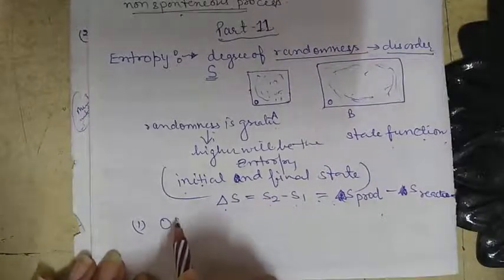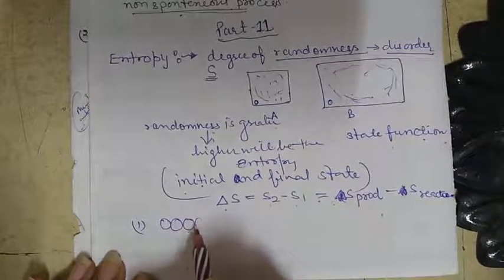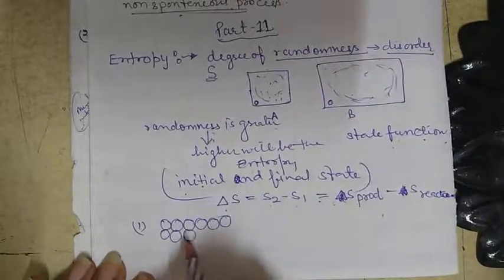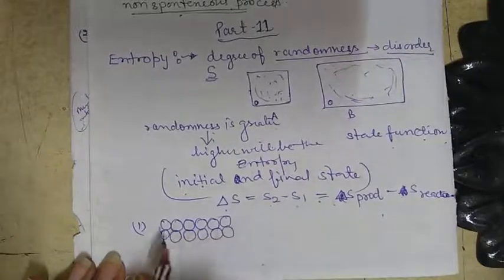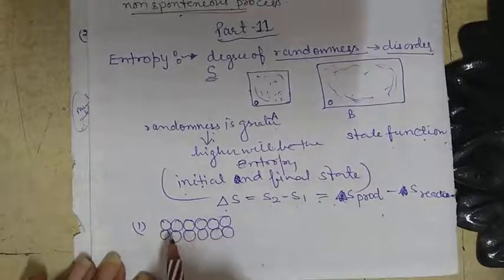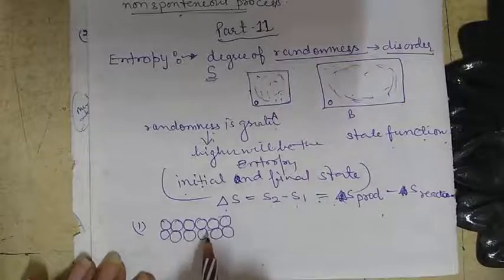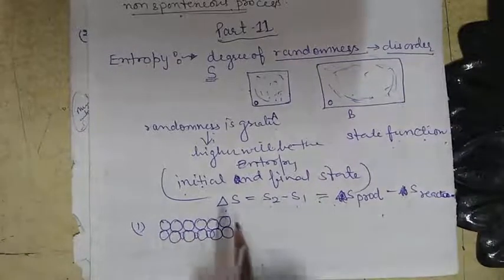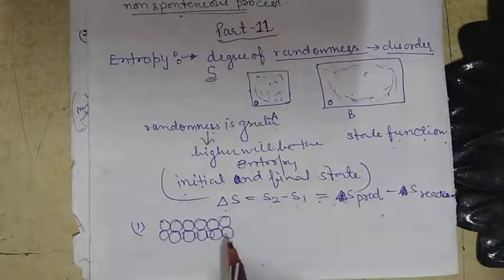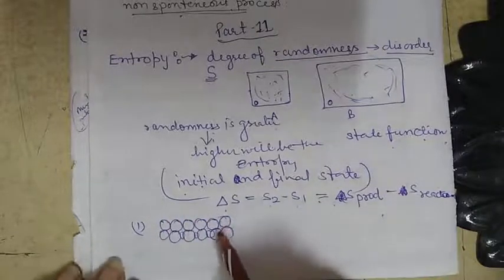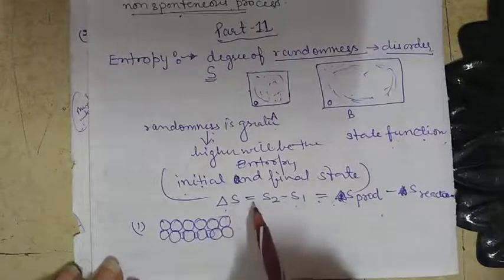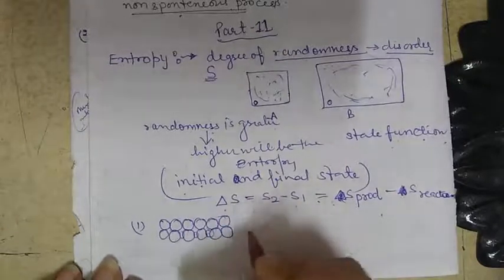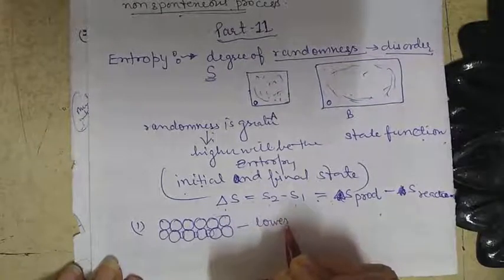We know that if we see the structure of the solid, there is a regular, orderly arrangement and there is very little interparticle distance between the atoms. So the crystalline solid state is the most ordered, and therefore its entropy is lower.